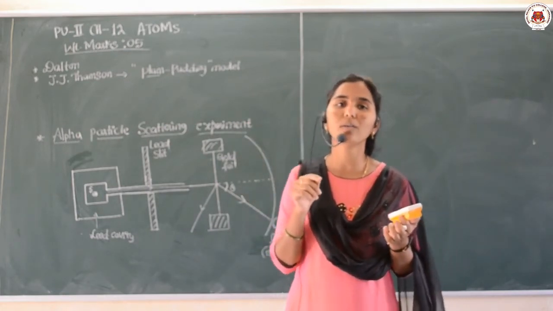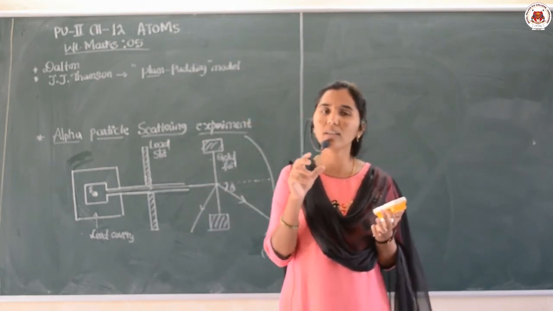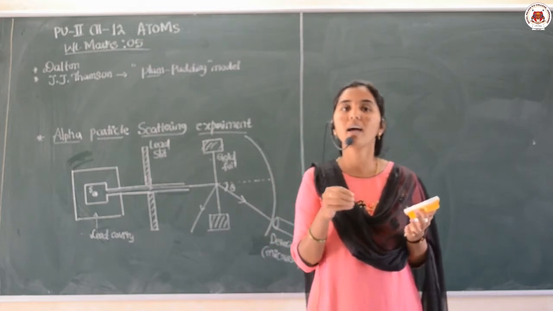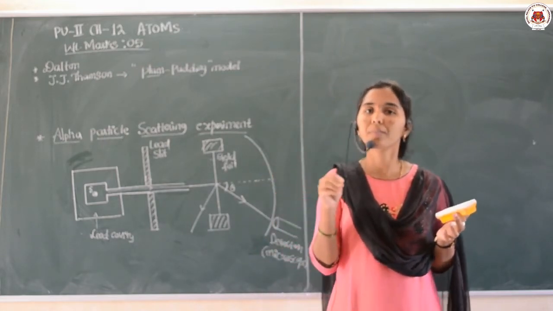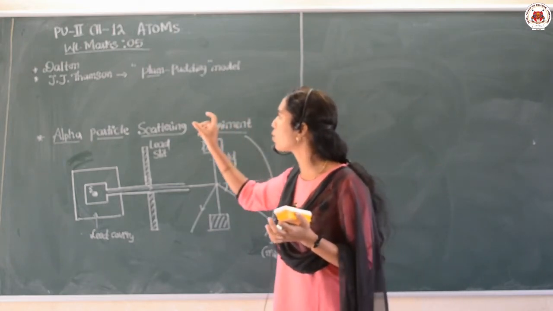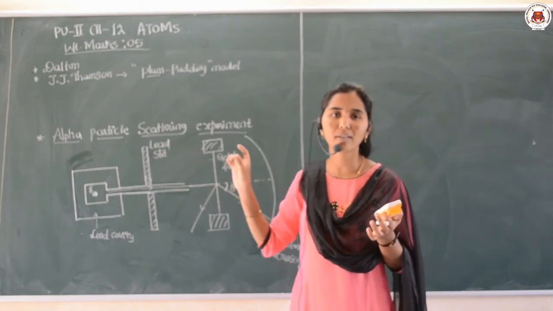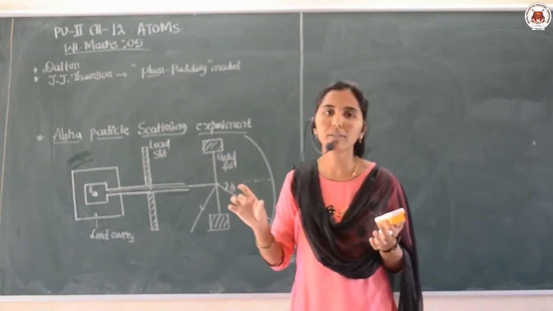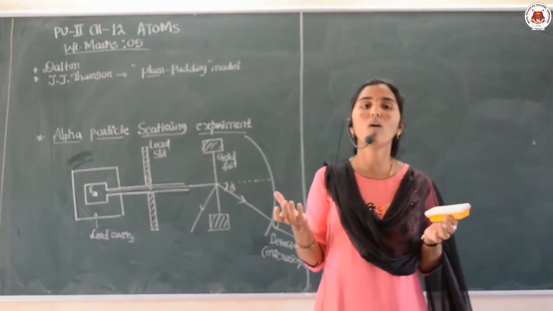He compares the plum to the electrons. Yes, so that means the negatively charged particles are distributed like a plum in the pudding. Therefore, the model we call the plum pudding model. Did you understand? One more general example that I can say is watermelon.